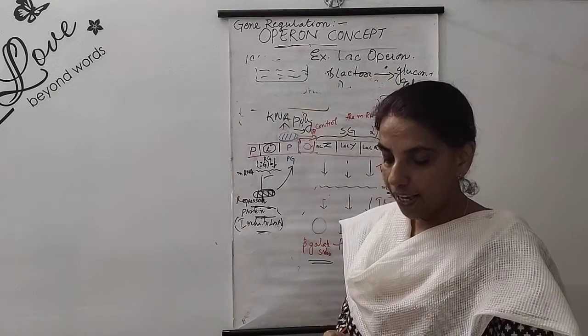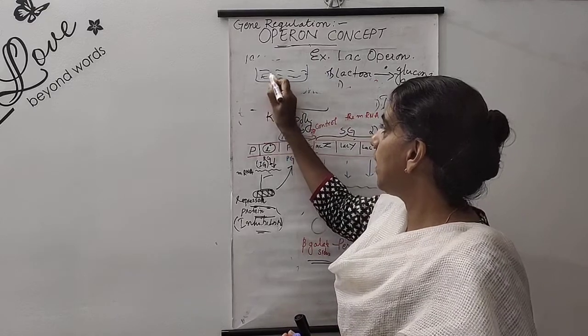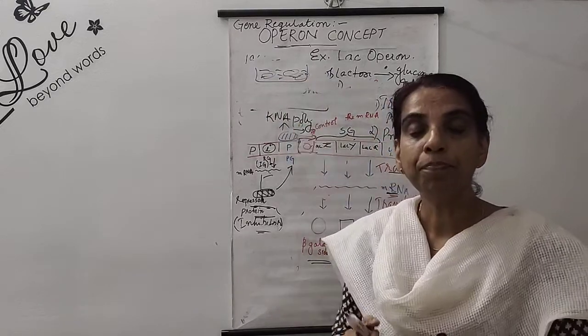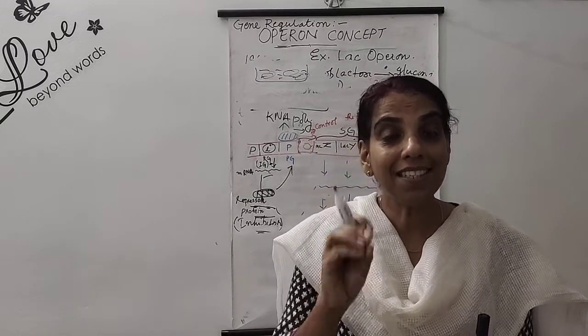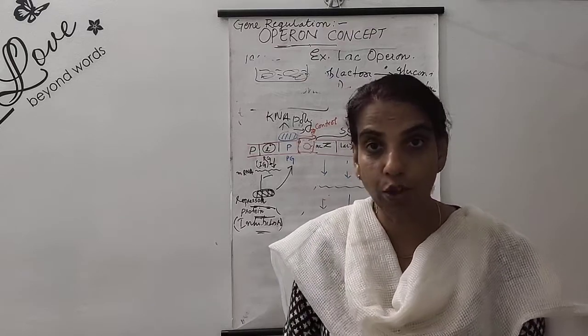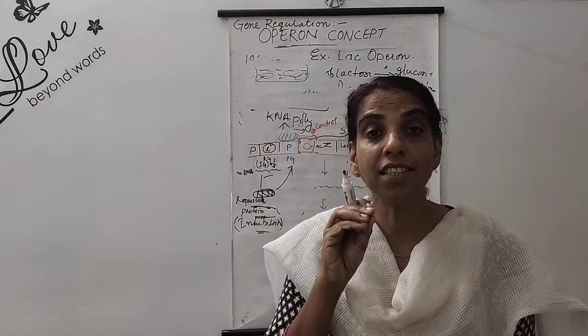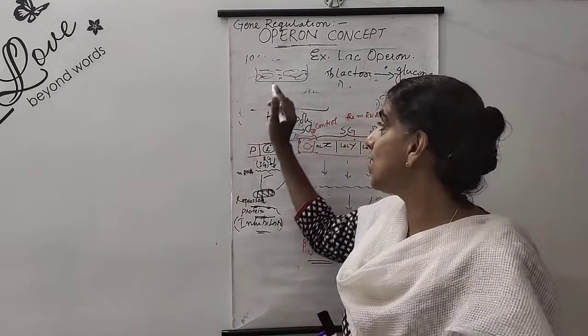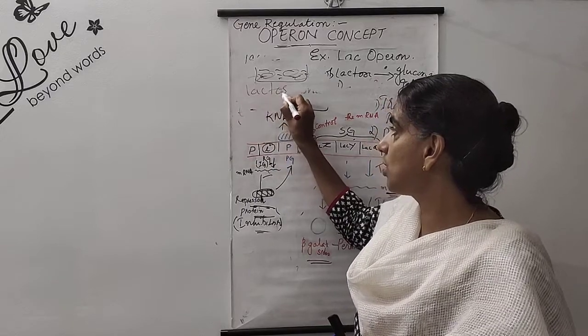They cultured E. coli in a petri dish. When these prokaryotic E. coli were cultured, they wanted to know at what stage the genes present inside the E. coli are regulated. They gave a substrate or food material to this E. coli culture. The material was lactose.